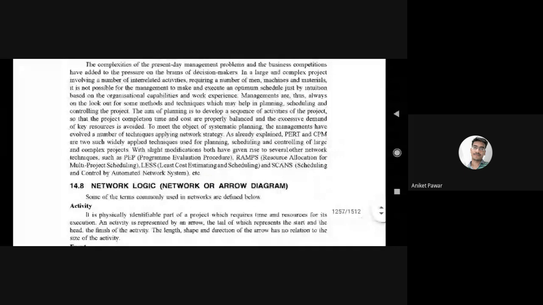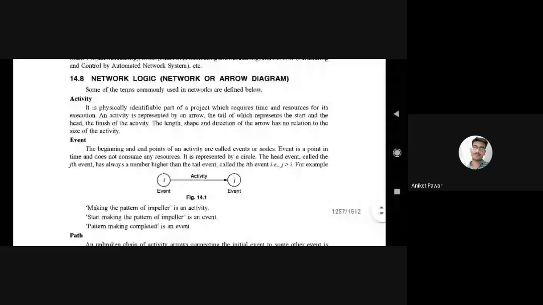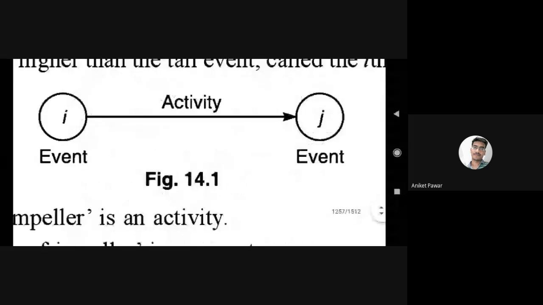Network logic. Now how to start your project? How to start our problem, which problem may be asked? These are the basic entities required for problem solving in network logic. Suppose here one figure is showing event, activity, event. I is an event, J is an event. Now in CPM and PERT problems, a number of events may be there and a number of activities may be there. Now what is actually an event?